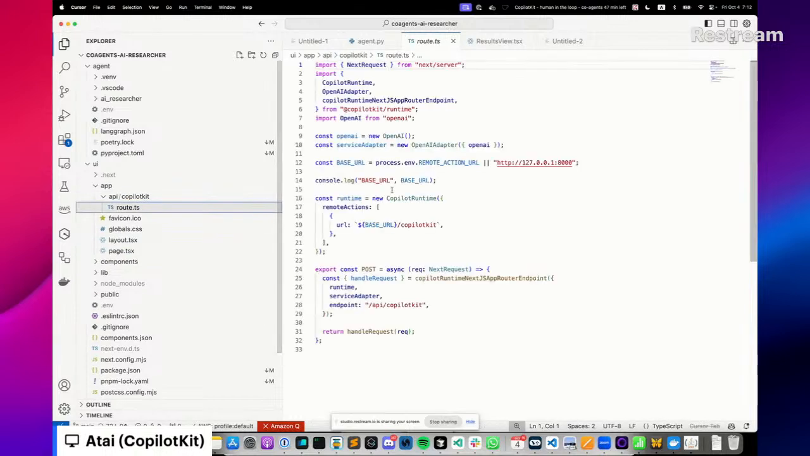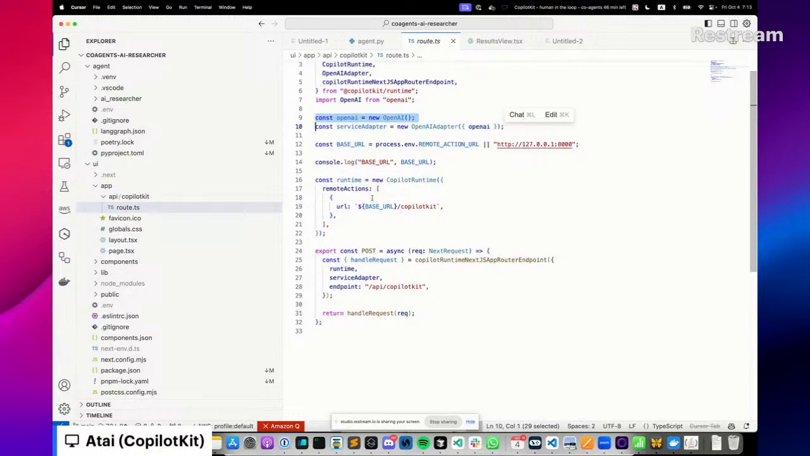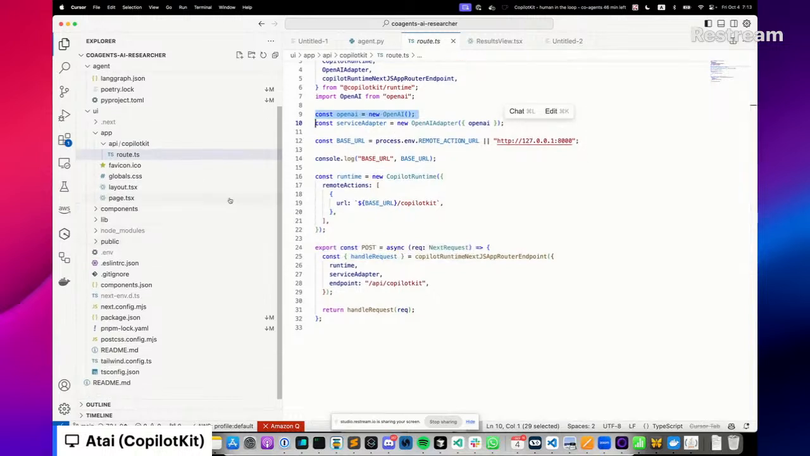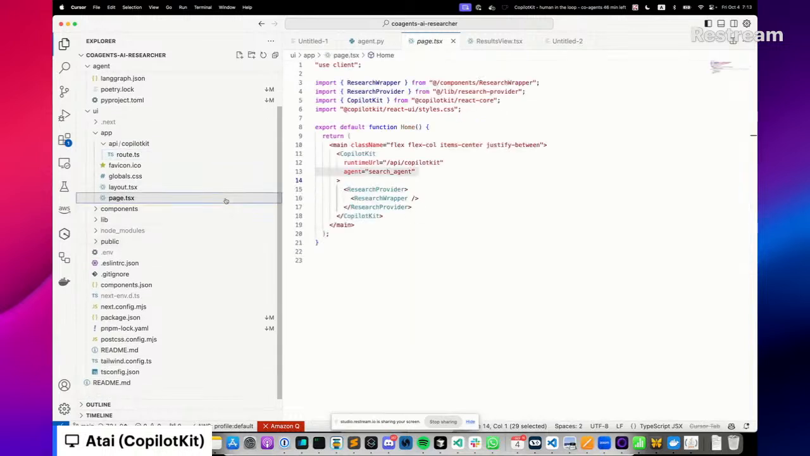So now, how do you set up a Copilot runtime? This is all there is to it. There's really almost no code at all. We create, in this case, a Next.js API endpoint. We specify the URL of the remote backend, remote action, which is the FastAPI service that's running. In this case, we're using OpenAI as our LLM adapter. So that's really just essentially boilerplate to get started.